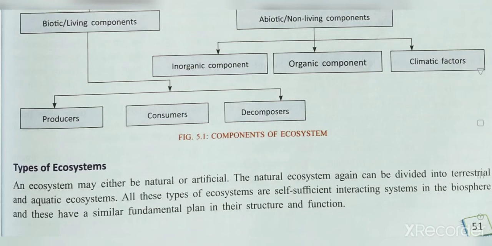Again, in aquatic ecosystem we have lentic and lotic. It means stagnant water like a pond, which can be man-made, and flowing water like river, stream, ocean. These come under aquatic ecosystems, right? So regarding these,